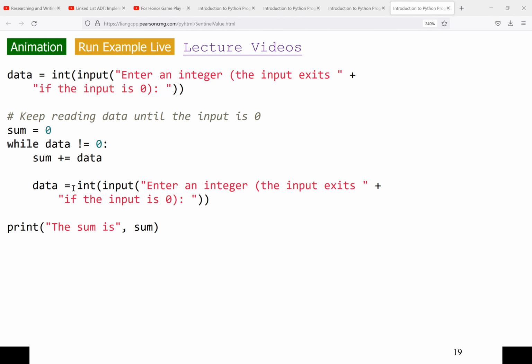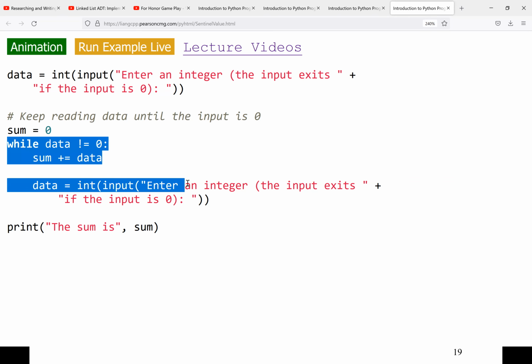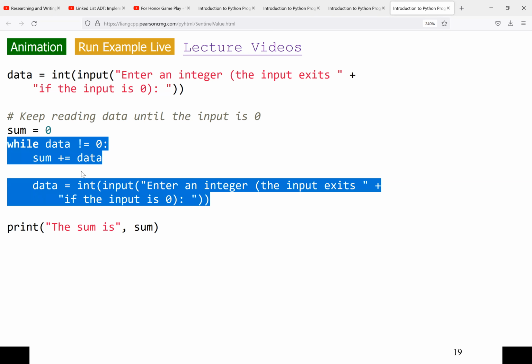So again, this program, the whole idea here, I'm going to highlight again the Sentinel value. So here we ask the user to enter an input, enter an integer. The input exits if the number is 0. And now here we say keep reading data until the input is 0, which means if the user enters a value, we don't care what value you enter, but anytime you enter 0, we are going to stop. Then we are going to sum everything.